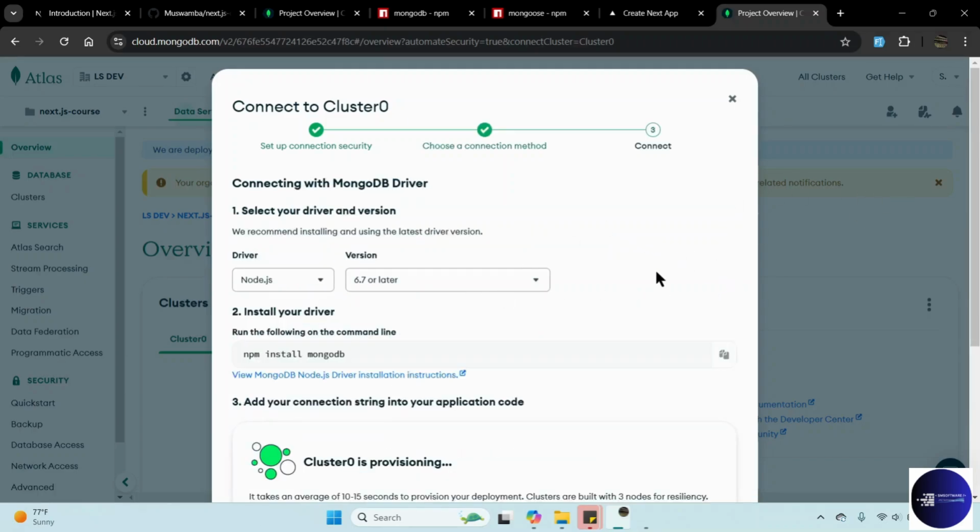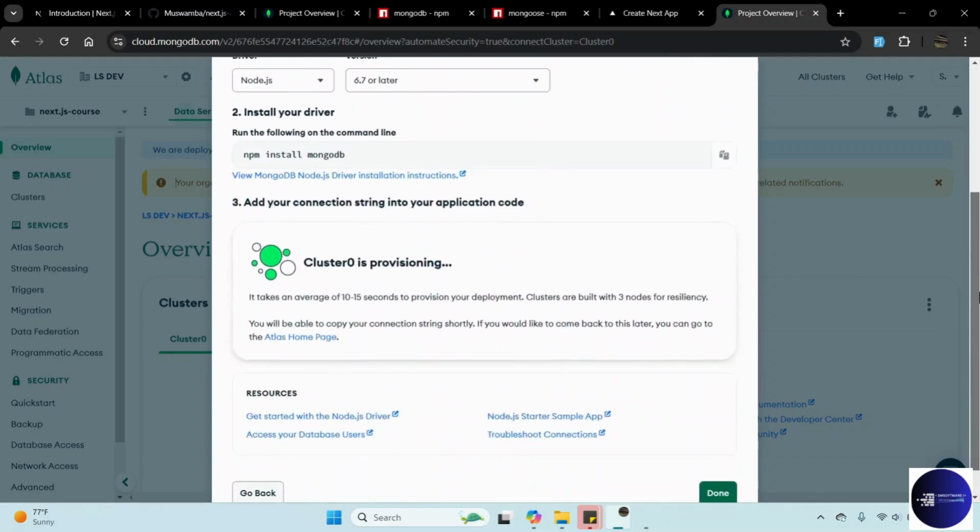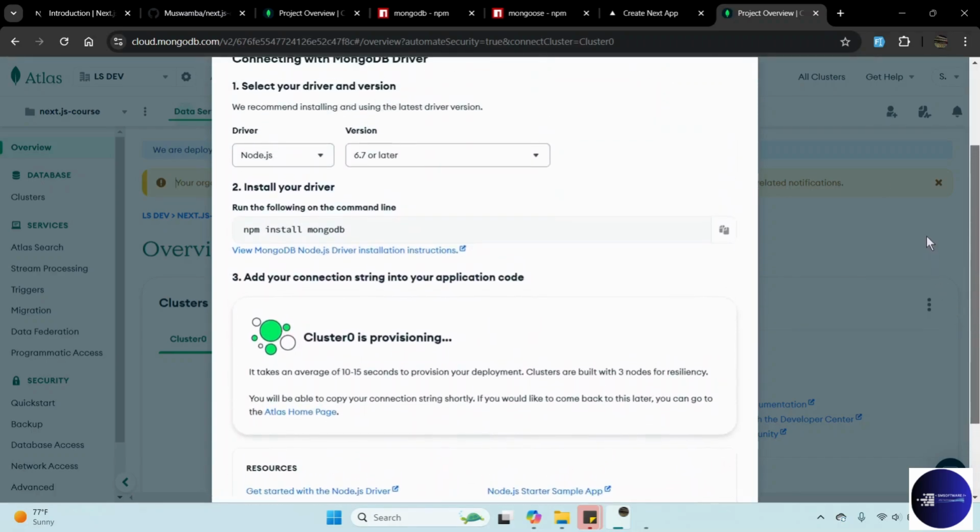Once you choose that, it will ask you to install the MongoDB package. Now we can stop here. First of all, go to our project, install MongoDB, and then you come back to complete the rest.